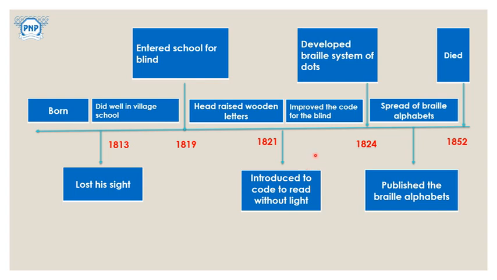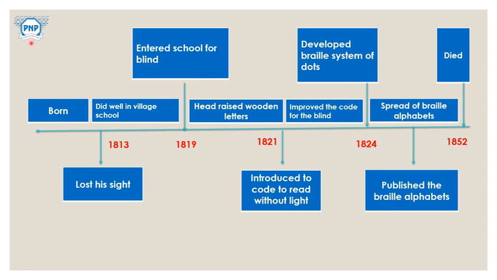And Louis Braille decided to do something which is going to be very useful and very easy to use, and hence he improved the code for the blind, correct. And after that he developed the final system, the Braille system of dots, in the year 1824, okay. He had developed a system of identical cells that had a unique pattern, each with 6 raised dots, correct.